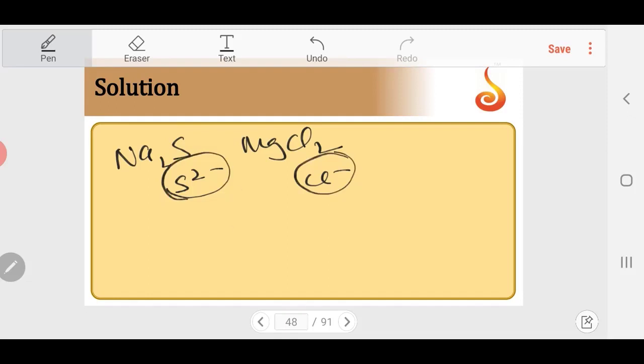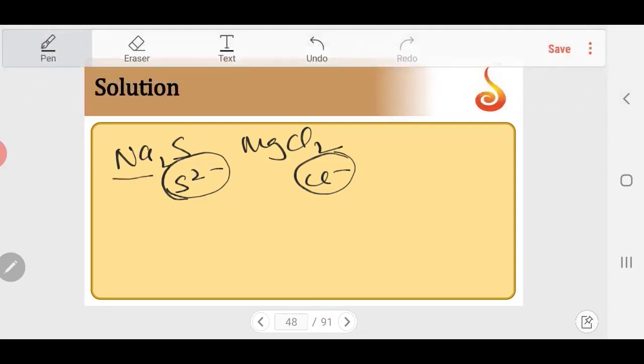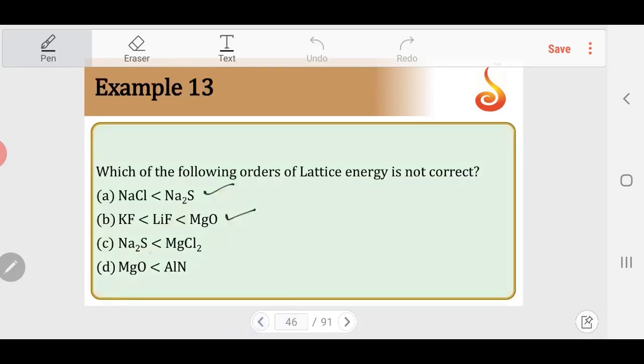Na and Mg you take, Mg2 plus is smaller in size, Na plus is bigger in size. Because of sulfide ion being larger, and also you have Fajan's rules, ionic character is more for Na2S compared to MgCl2. Due to higher ionic character, lattice will be strongly attracted, electrostatic forces are stronger. So Na2S should have higher lattice energy than MgCl2. So the answer should be C, it is given the other way around, which is wrong.